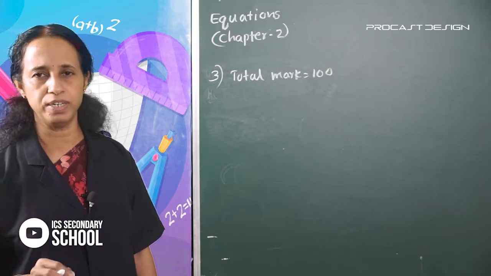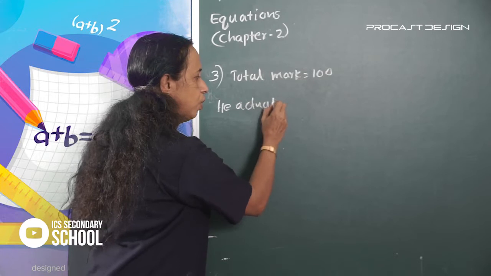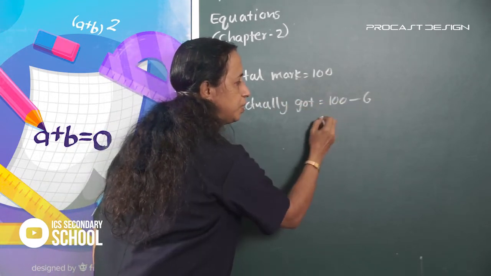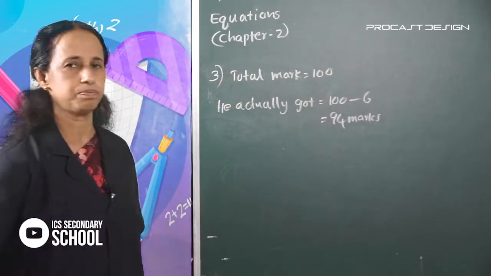He actually got 100 minus 6 equals 94 marks.